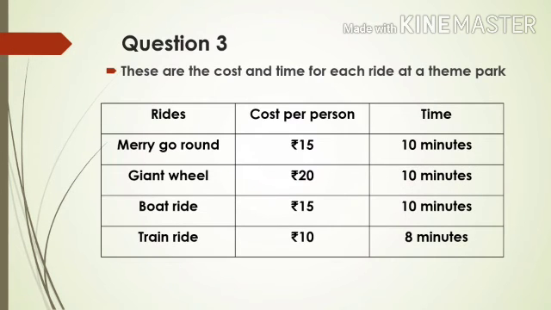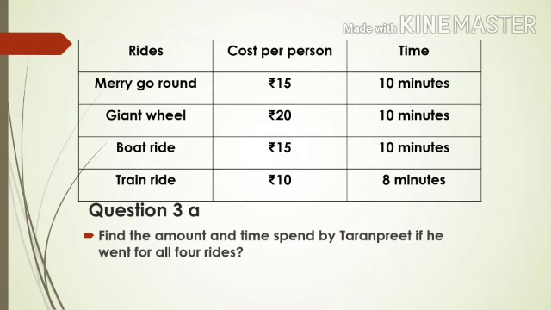Move on to the third question. Here, these are the cost and time for each ride at a theme park. So, in a theme park, so many rides will be there. They have given the details about how much you have to pay for one ride and how long you can ride in the ride. So, here, merry-go-round, for one person, you have to pay 15 rupees for 10 minutes. So, if you pay 15 rupees, you can enjoy the merry-go-round for 10 minutes. Giant wheel, you have to pay 20 rupees for 10 minutes. Boat ride, you have to pay 15 rupees for 10 minutes. And train ride, you have to pay 10 rupees for 8 minutes. These were the details given.